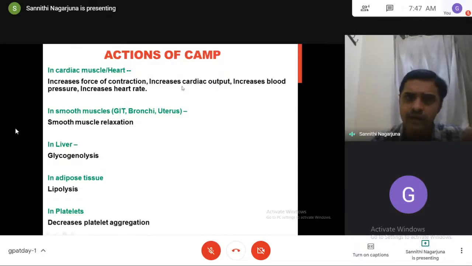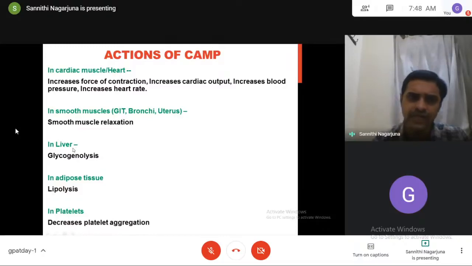In the heart, cyclic AMP causes contraction; in smooth muscle, it causes relaxation. Examples of smooth muscles are bronchi, uterus. The GIT means every part of the GIT: stomach, small intestine, large intestine. Small intestine means duodenum, jejunum, ileum, every part of the GIT is smooth muscle. In all smooth muscles, cyclic AMP produces relaxation.